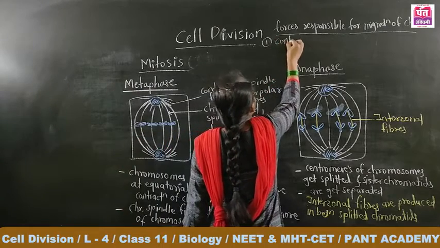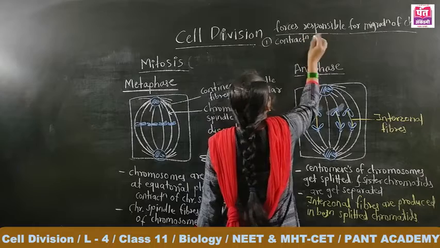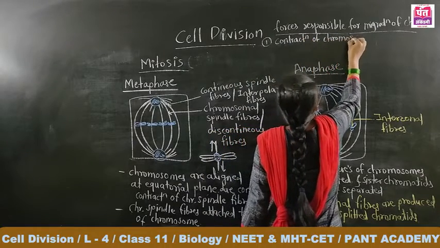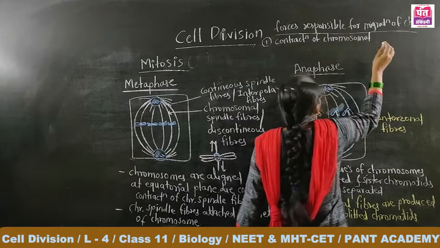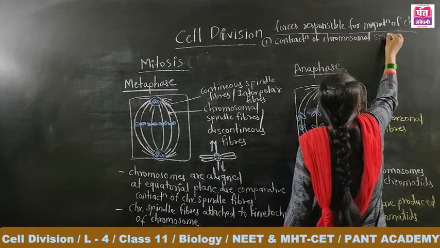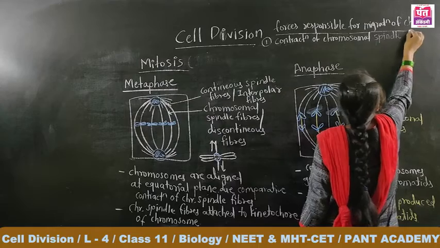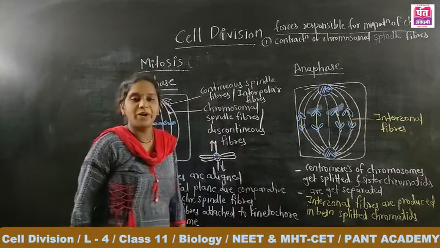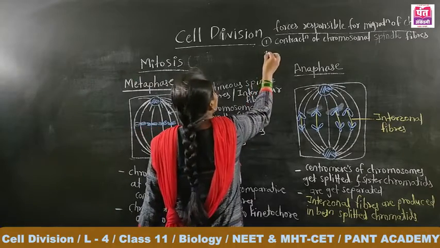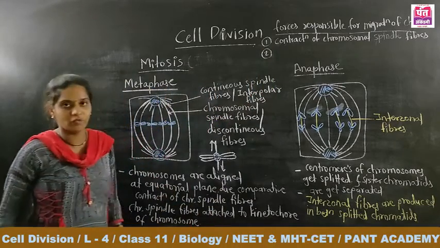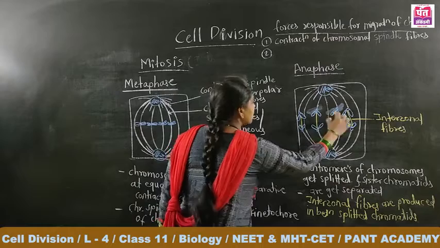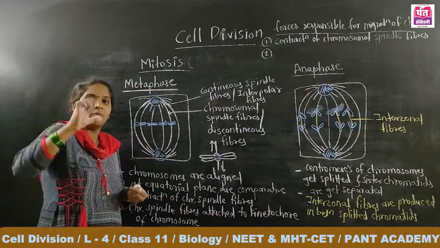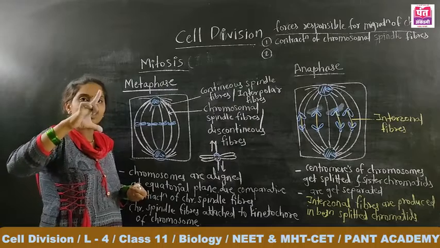First thing is contraction of chromosomal spindle fibers. The next force responsible for the movement of chromosomes is that the interzonal fibers that were formed start to stretch, meaning they start to pull the chromosomes away.